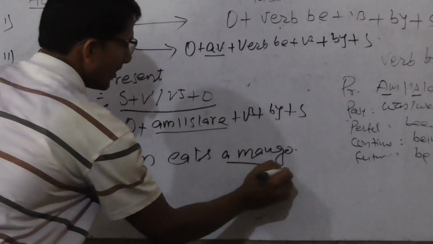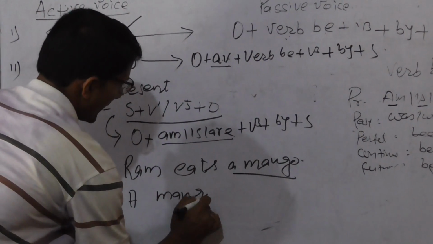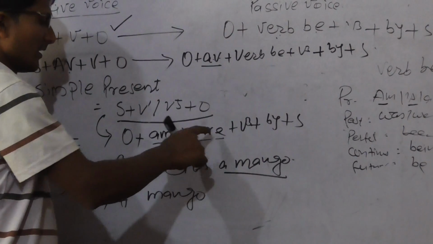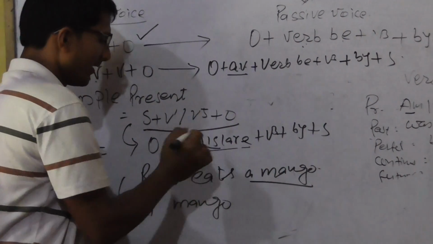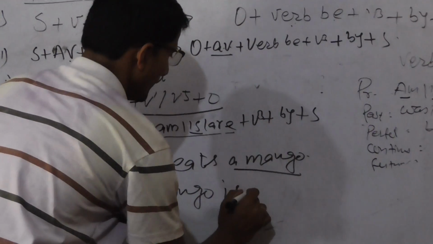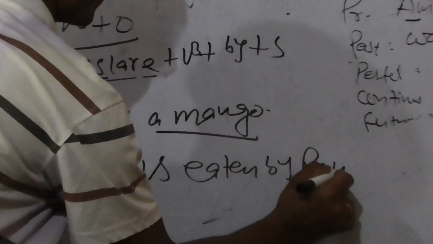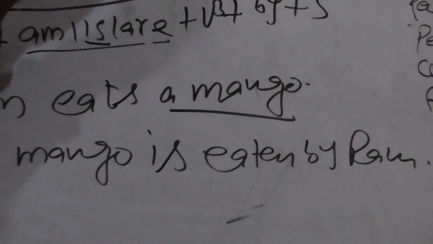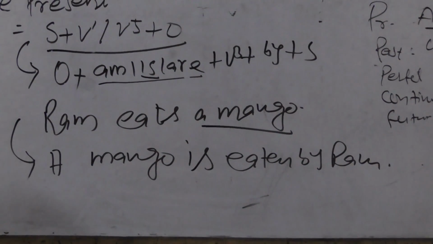What is object? A mango. A mango, and it is singular, so we have to put here is. A mango is eaten by Ram. That's enough. In the same way, you can change every tense into passive structure.